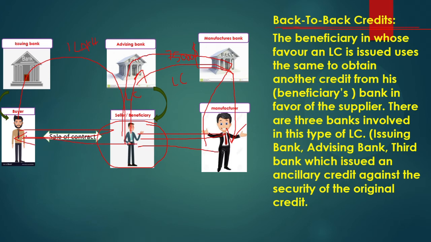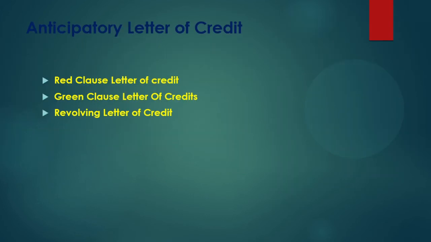So what here? He got the document, no? This document he will also give to the advising bank here. So there are two LC processes happening over here, that is back to back LC. One LC came over here, and with respect to that he produced another LC against the collateral, and that is called the back to back LC. So the issuing bank will come, the advising bank will come, and the third bank, the manufacturing bank, is also coming over here. Okay, that is back to back LC.